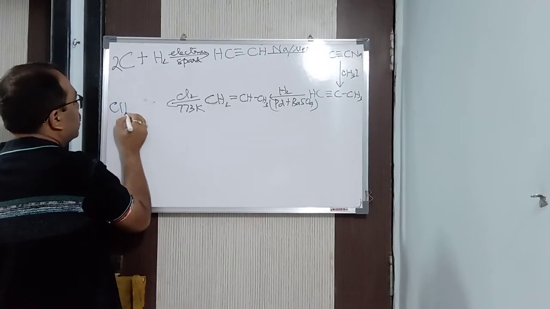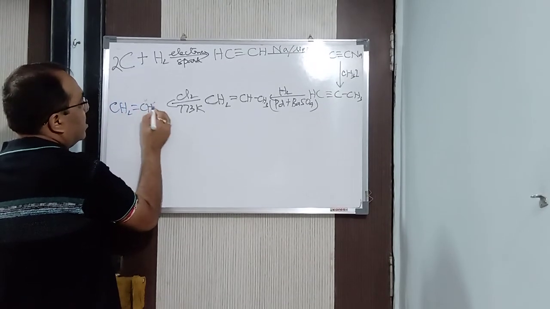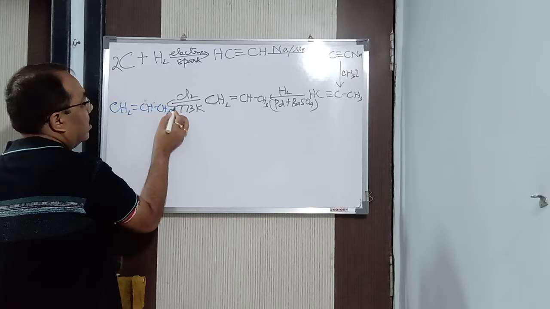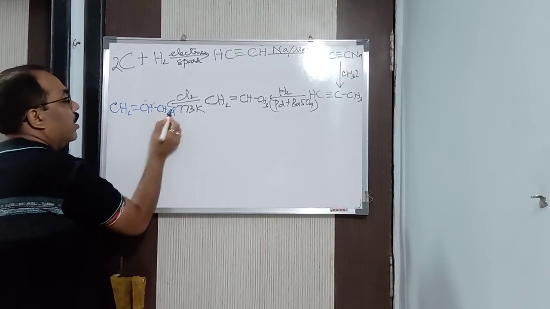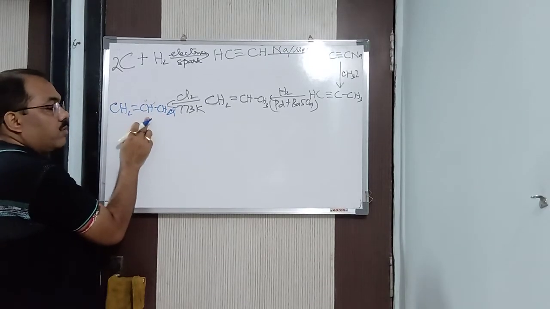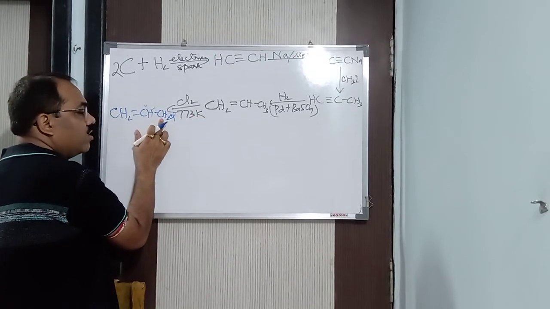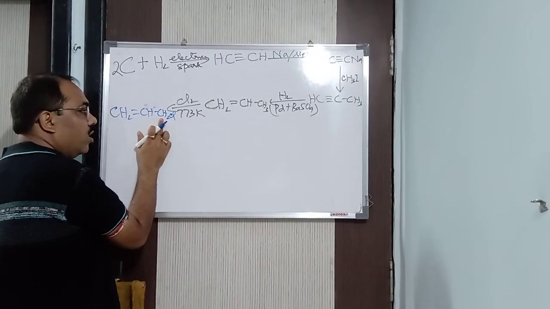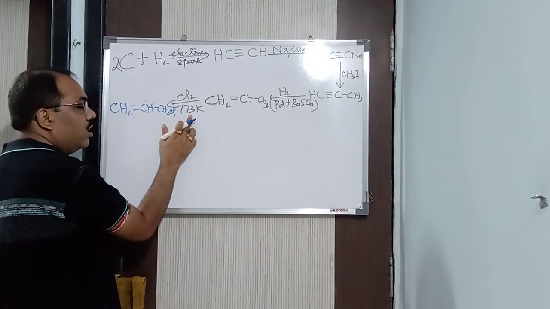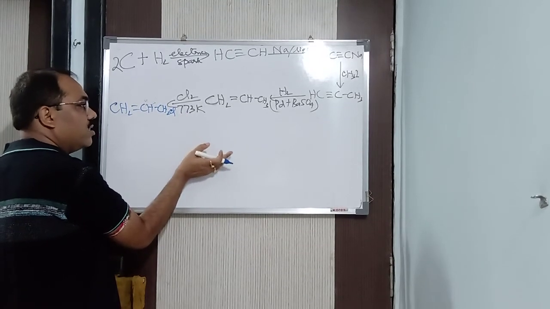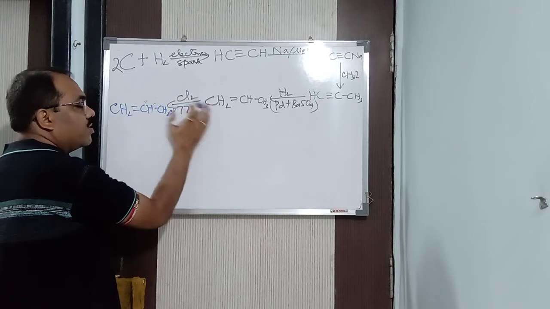So hence what I will be getting is CH2 double bond CH single bond CH2Cl. This is known as allyl chloride. Understood the reason? I have taken 773 Kelvin because I want this hydrogen to be removed. For the removal of this hydrogen, I have to take a high temperature. Then only the substitution reaction is going to take place. Otherwise, it will be addition in absence of this temperature.